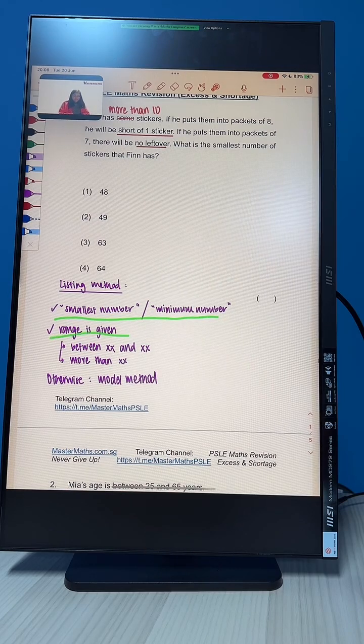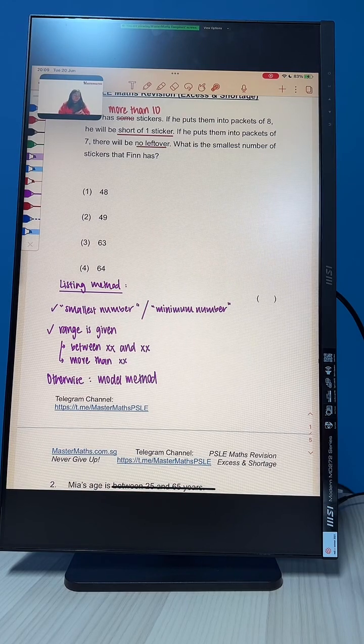For instance, he has between XX and XX stickers, or he has more than a few stickers. When you have such keywords, you will want to use the listing method. If you don't have these keywords, then we will use the model method.